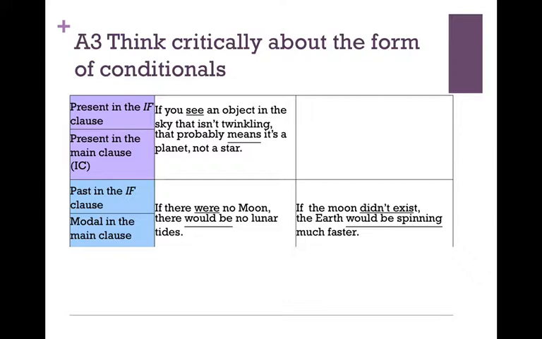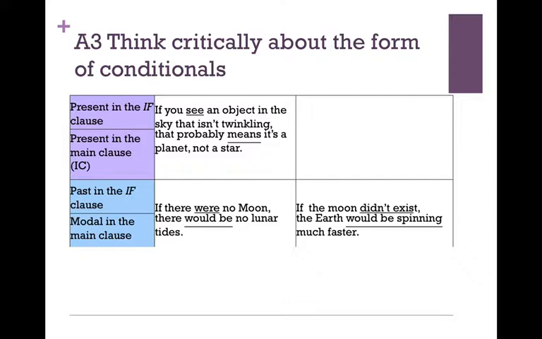Okay, if there were no moon means, in fact, there is a moon, but we're just making a hypothetical condition. If there were no moon, but there is a moon, there would be no lunar tides. But in fact, there are lunar tides.